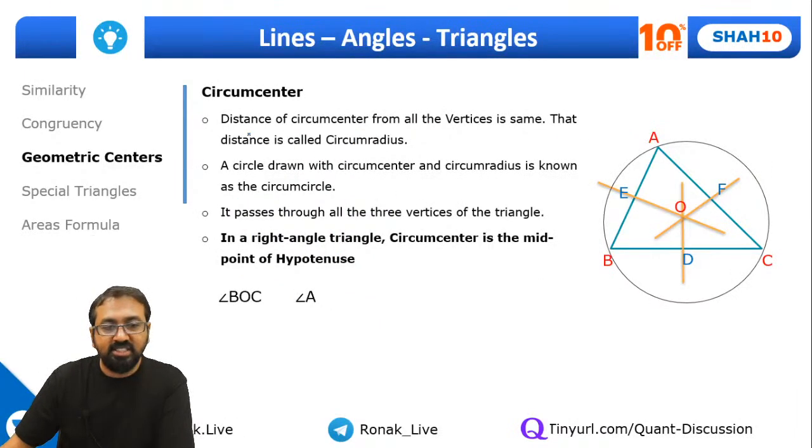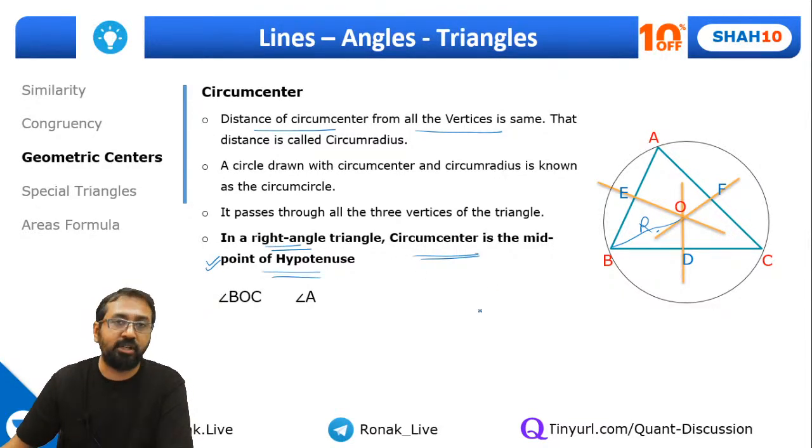Okay, now understand this point. Distance of circumcenter from all the vertices is the same. Of course, I'm talking about this distance, and that is nothing but the circumradius, right? And in a right angle triangle, remember this point, this is important. In a right angle triangle, the circumcenter is the midpoint of the hypotenuse, right?